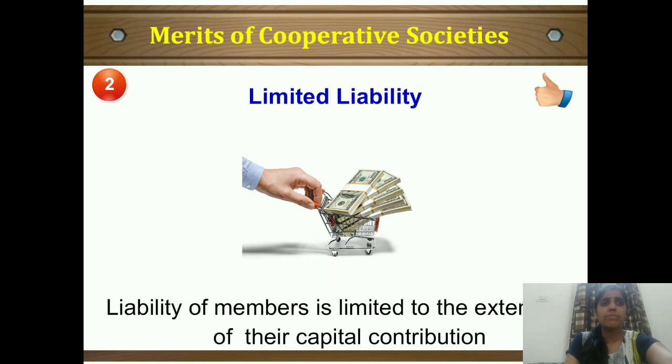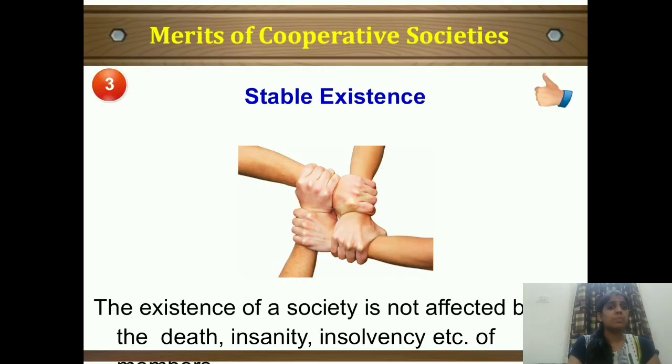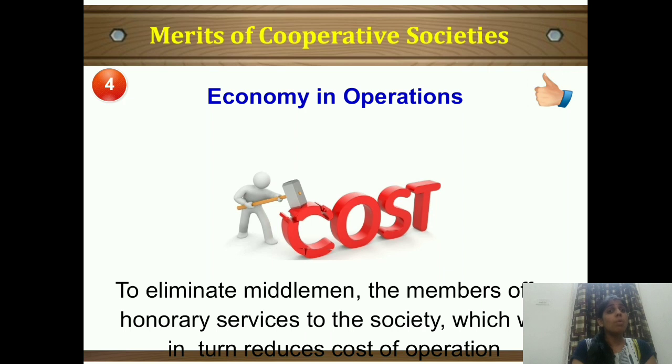Moving to the third point, we have stable existence. It means the existence of the society is not affected by the death, insanity and insolvency. If any person dies, becomes insane or mad, or becomes insolvent, none of these things will affect the existence of the society. The society will still go on and continue the business. So the existence of the society is very stable. It's not that it is getting up and down, or that it may close, nothing of that sort. The existence of the society is not affected by the members. Understood?